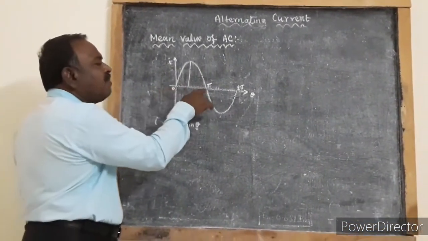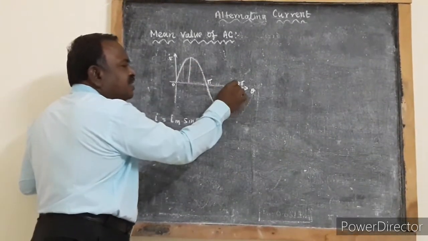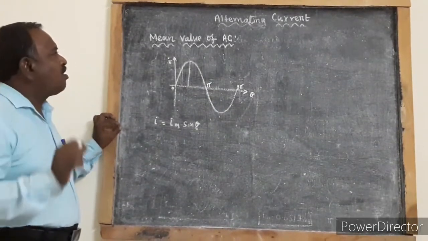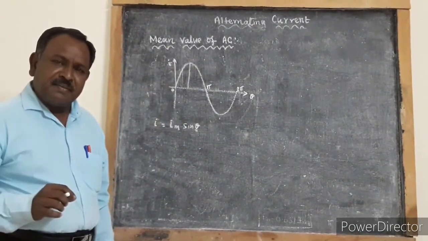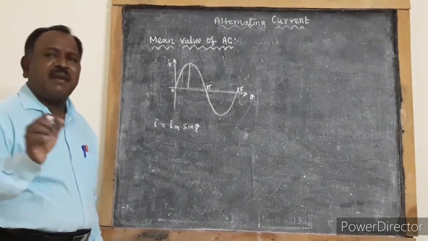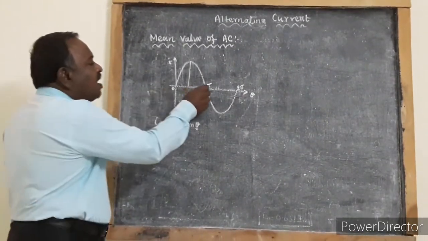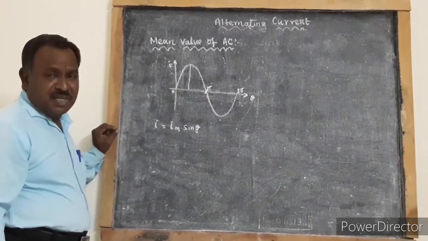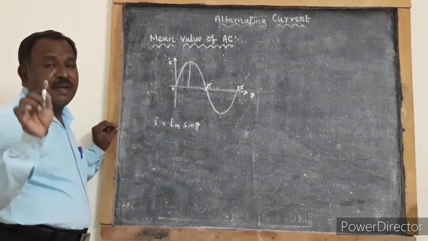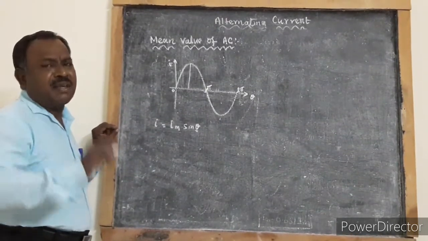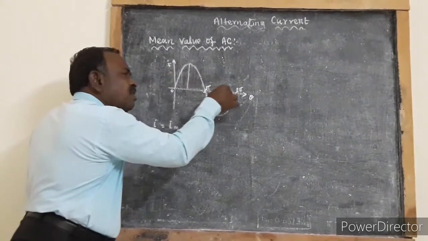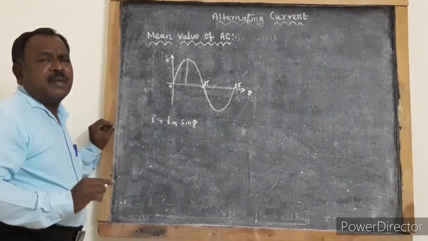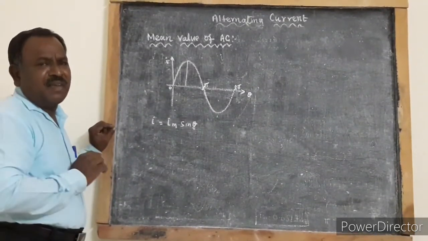So when we find the mean value for one cycle of AC current, it becomes 0. So usually when we talk about the mean value of AC current, it is practice to take the mean value for half of the cycle. So when I say mean value of AC current, it means the mean value of half of the cycle. It may be the positive half cycle or the negative half cycle. Now we are going to see how to find the mean value of half of the cycle of AC.